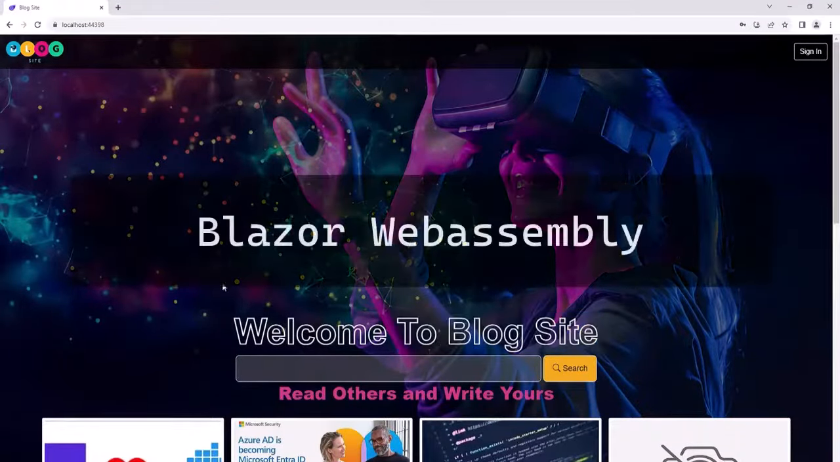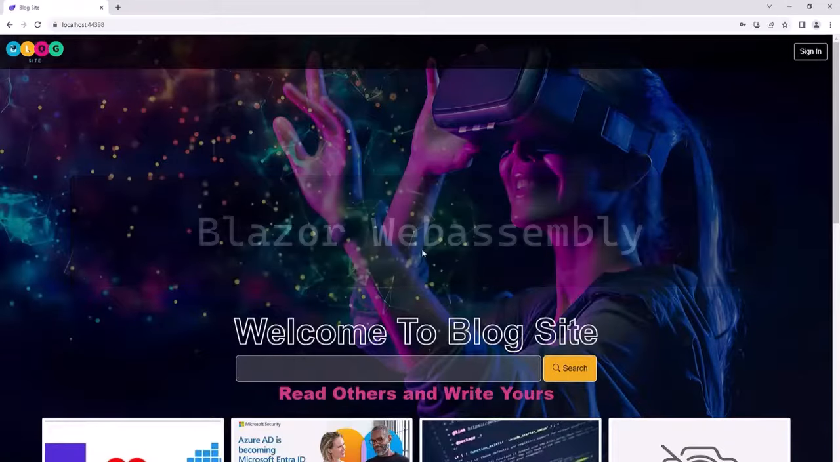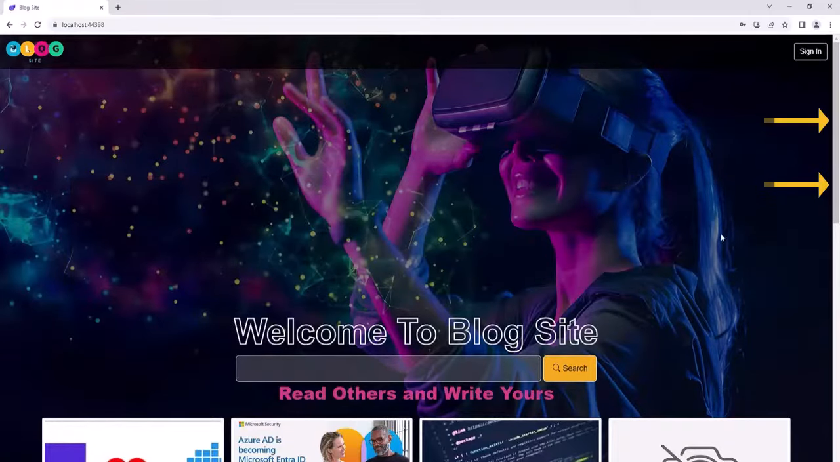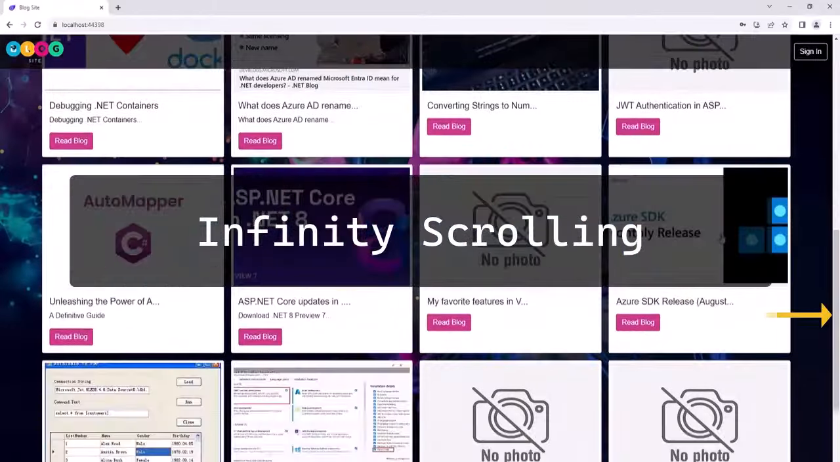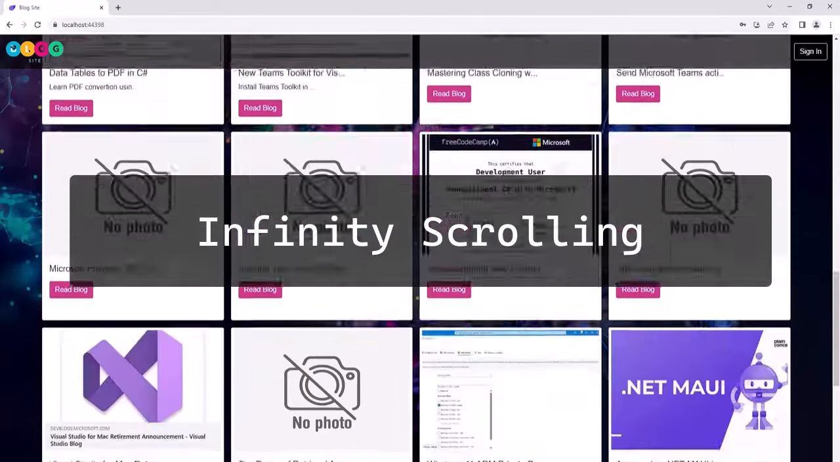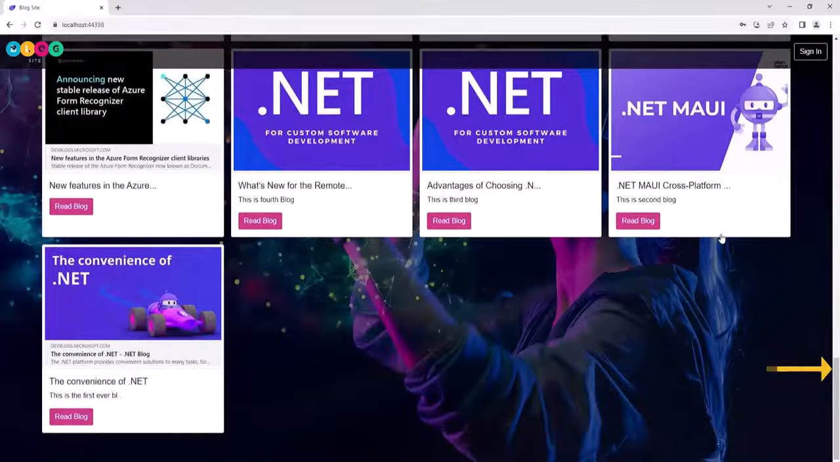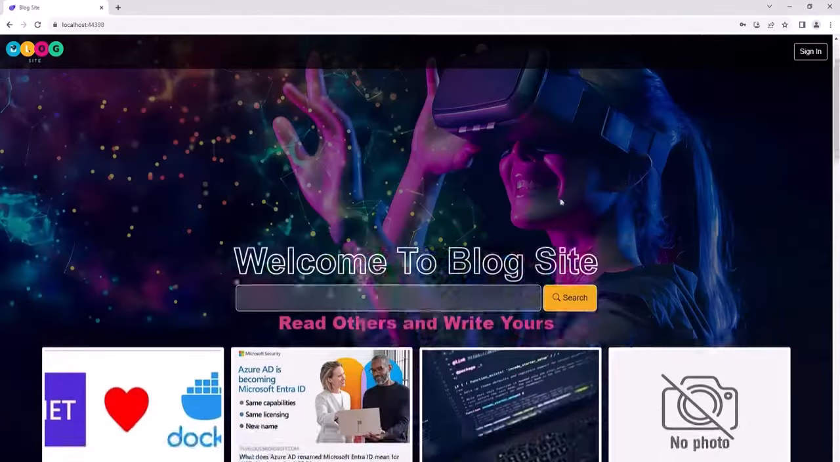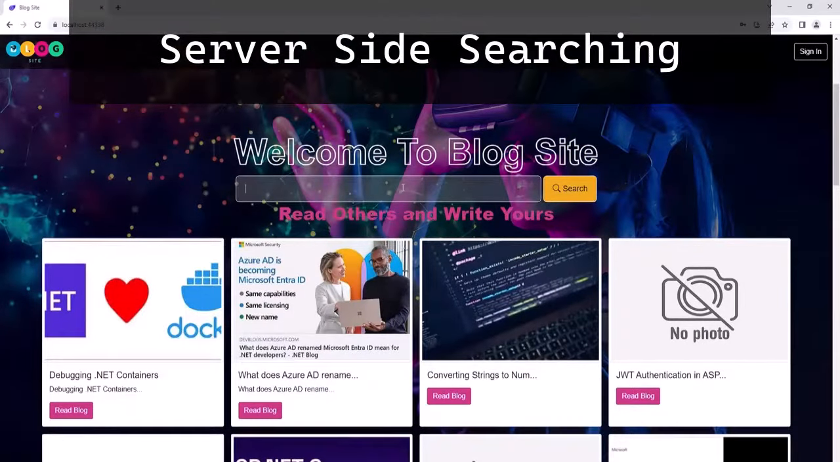We will use .NET Blazor WebAssembly for this, and this is the home page. We have infinite scrolling here. As we scroll down, look at the scroll bar. It's getting smaller, right? And at the top, we also have a search bar.